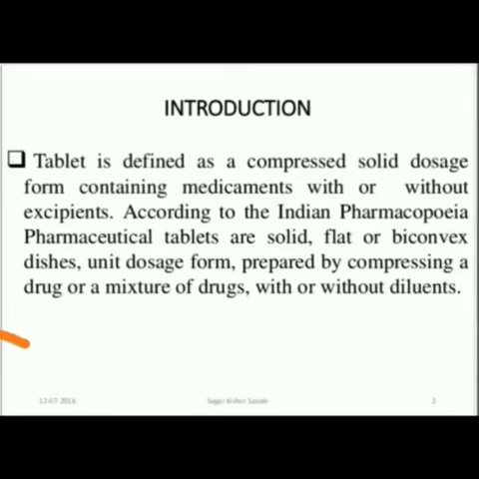Diluent means which increases the bulk of the compound, and it also makes a potent drug. Next are the binders. Binders increase the cohesiveness between the particles, and disintegrants are used to divide the particles. Lubricants are used to increase the flow property. And the last excipient, the glidant, we add to make the particles move fast.